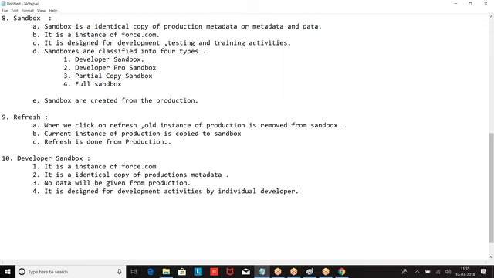How many people can log in? One developer can log in and make his own programs and save them. Whatever programs he is writing, whatever changes he is making, will be on this account.